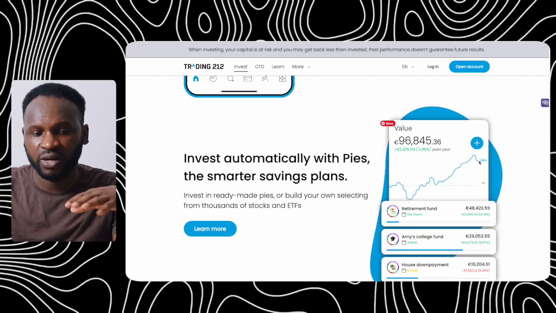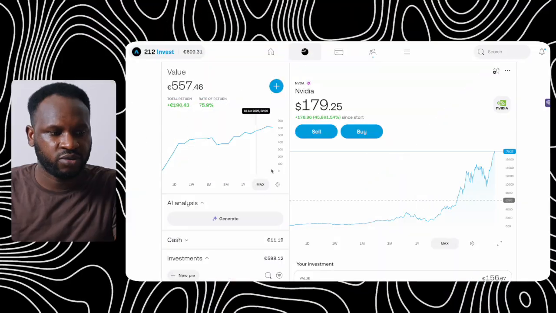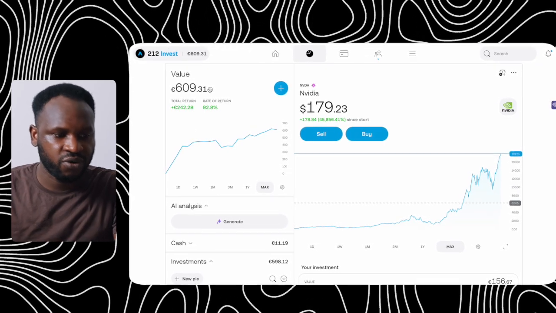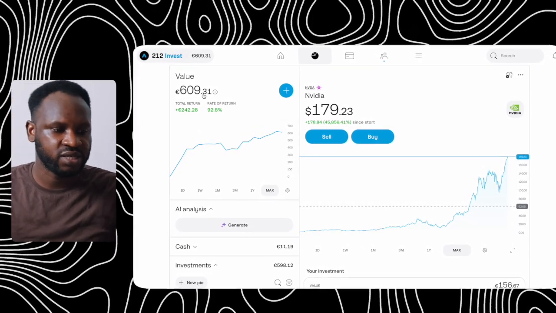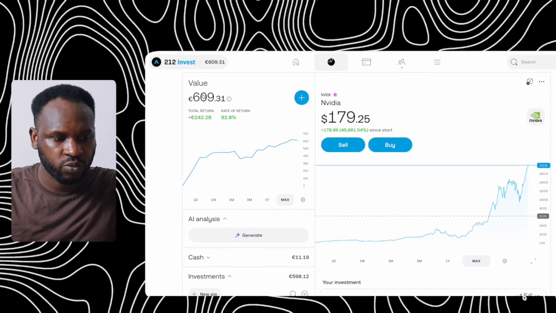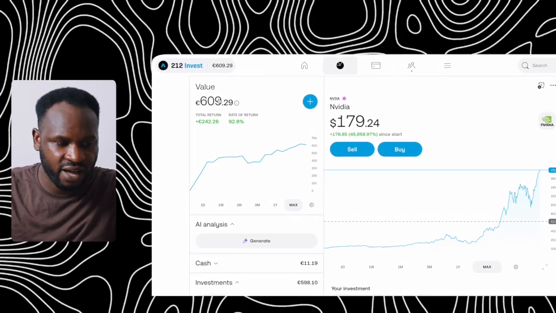So let me log into my own Trading 212 account. As you can see here now, this is my own Trading 212 account. On the right-hand side, you can see my total value, which is the amount of money I have here.